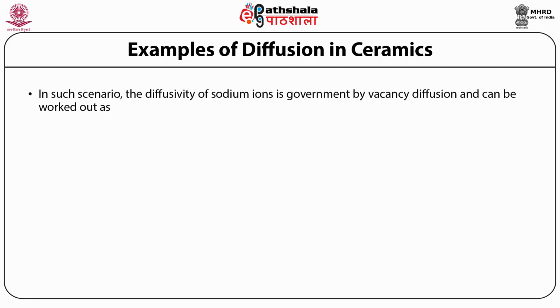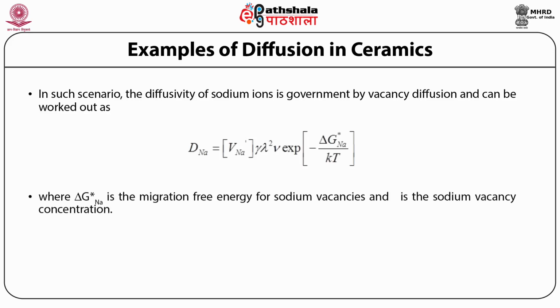Now in such a scenario, the diffusivity of sodium ions is governed by vacancy diffusion and can be worked out as D equal to V_Na into alpha lambda square nu exponential of minus delta G star by kT, where delta G star is the migration free energy for sodium vacancies and V_Na is the sodium vacancy concentration.